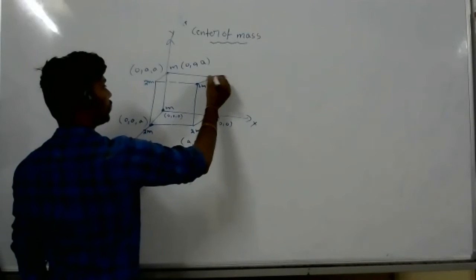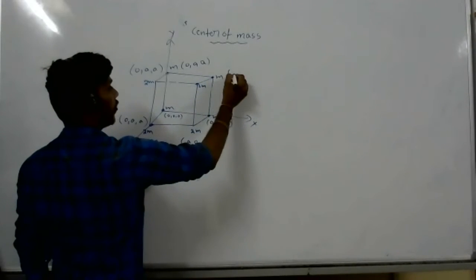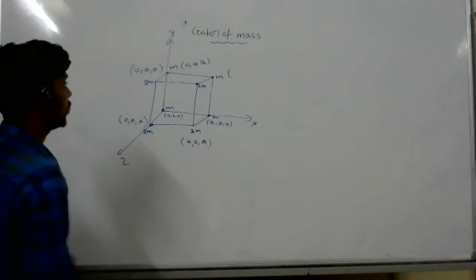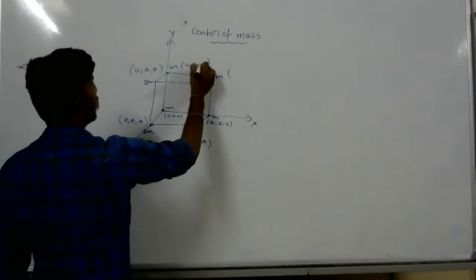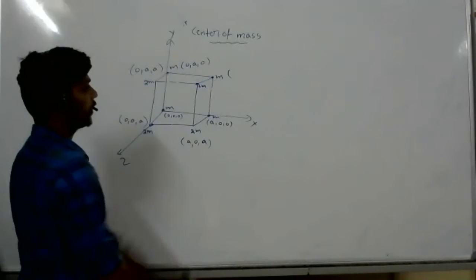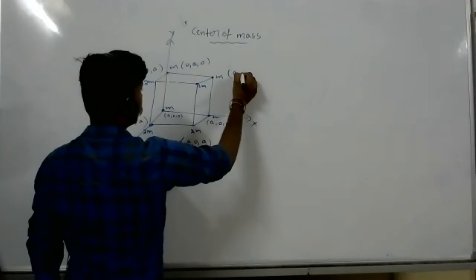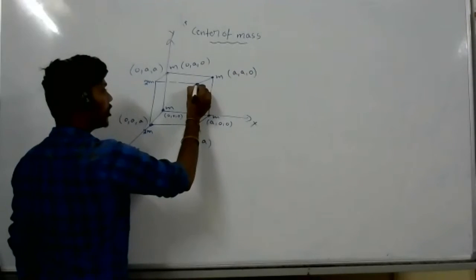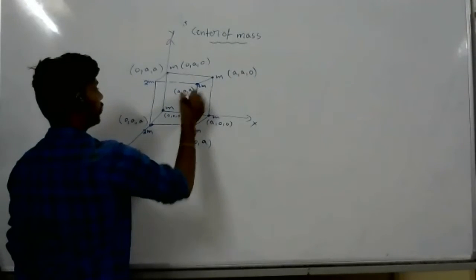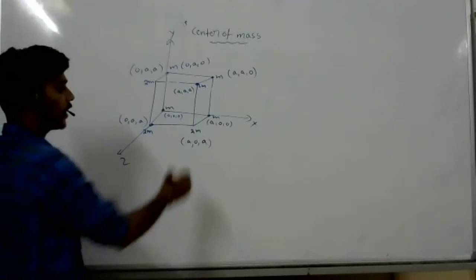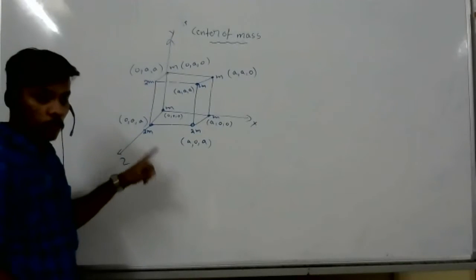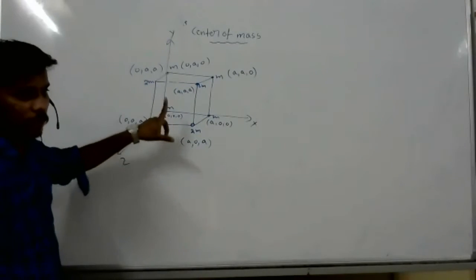What about this point? Sir, that should be 0 comma a comma 0, no? Yes. What about this point? It lies at 0 comma a comma 0. What about this point? Sir, a comma a comma a. So we can find coordinates like this, but if you solve this sum like this, it will take a lot of time. So remember this question; when I solve it, I will explain.